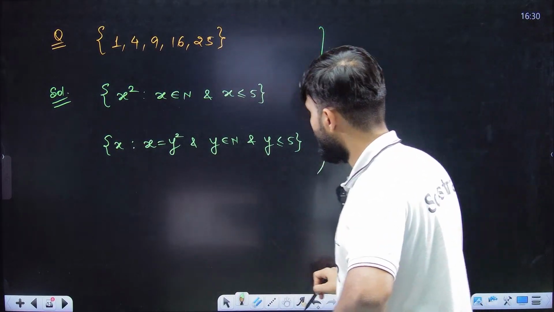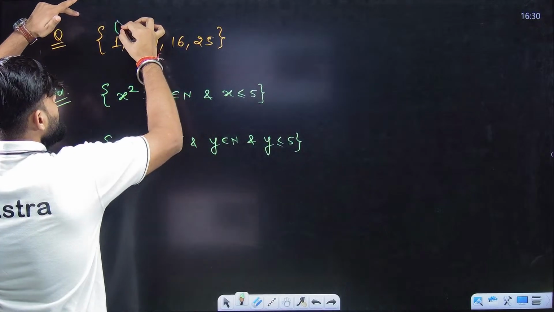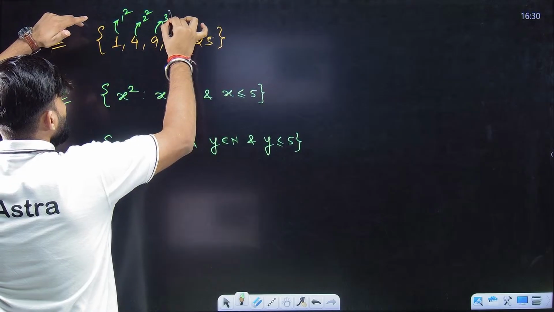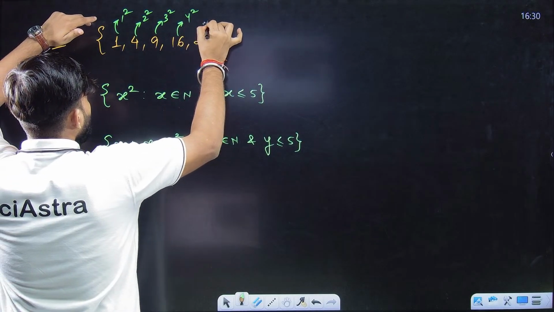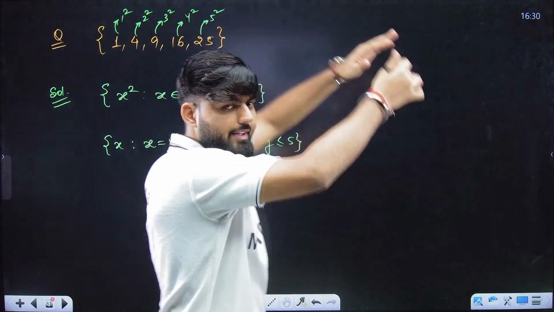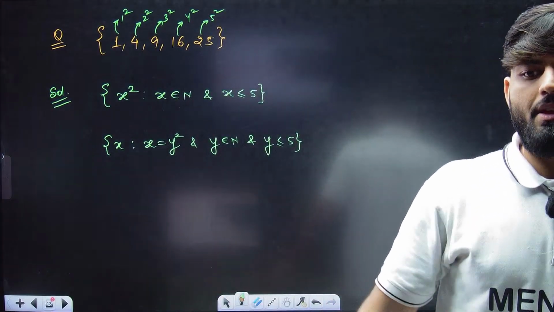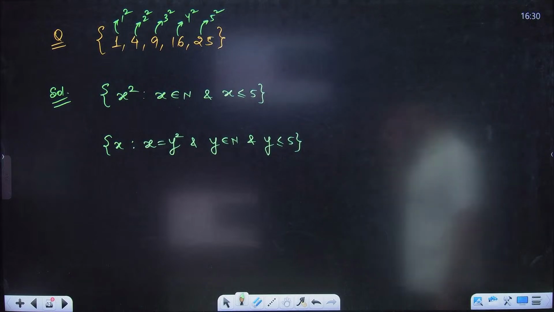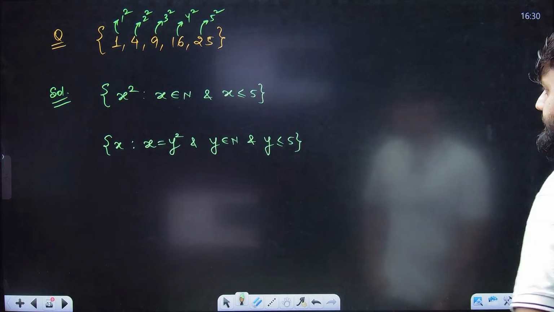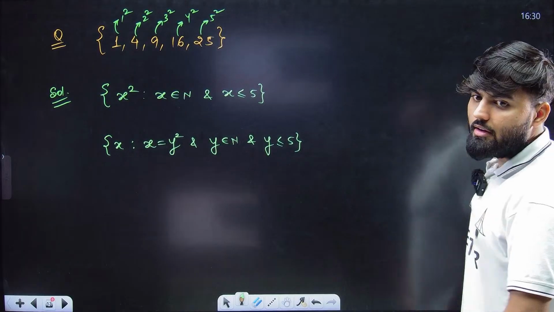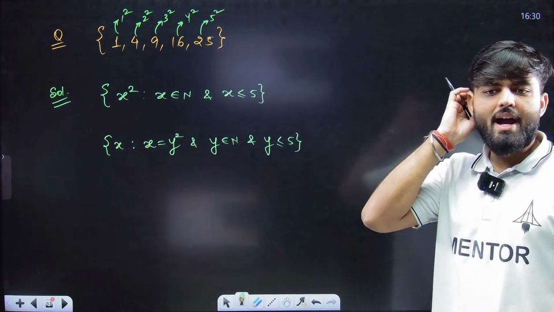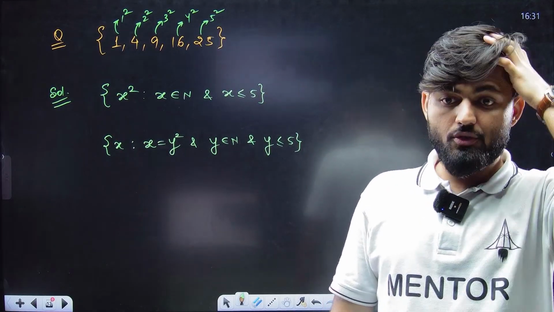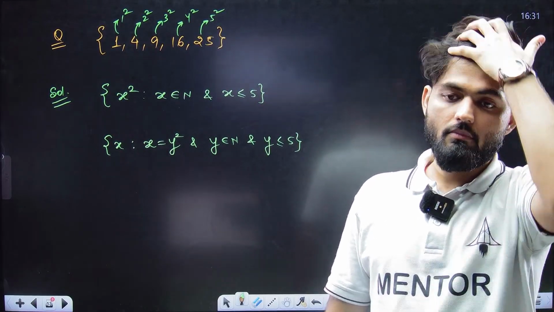Grab this. You can see that it is basically 1 square, 2 square, 3 square, 4 square, 5 square. Can you solve it like this? Hirat Mishra, are you able to understand this? If not, you can come on stage. You can raise your hand and speak about your doubt. If people are having doubts, you can raise your hand. I can open your mic and you can ask the doubt on mic also. I don't have any issue with that. Is it clear, everyone?